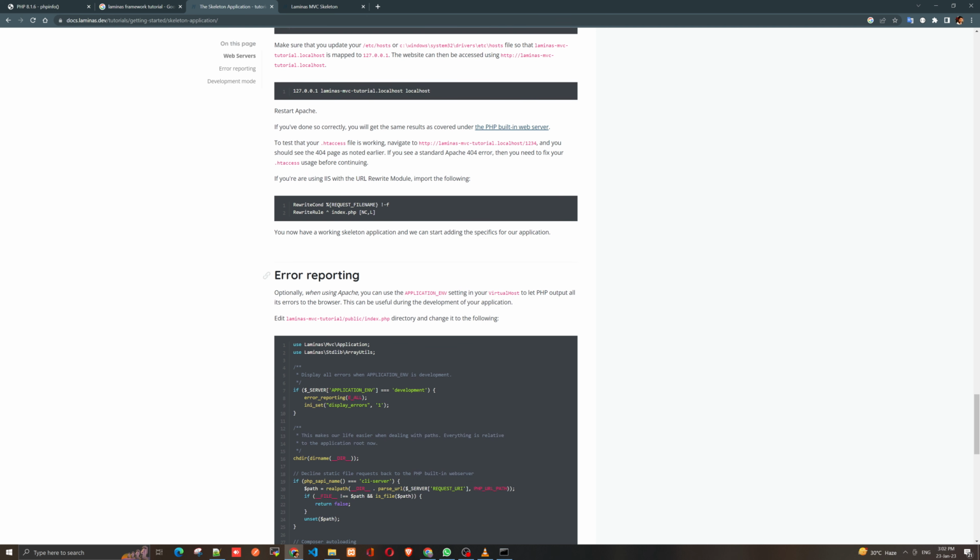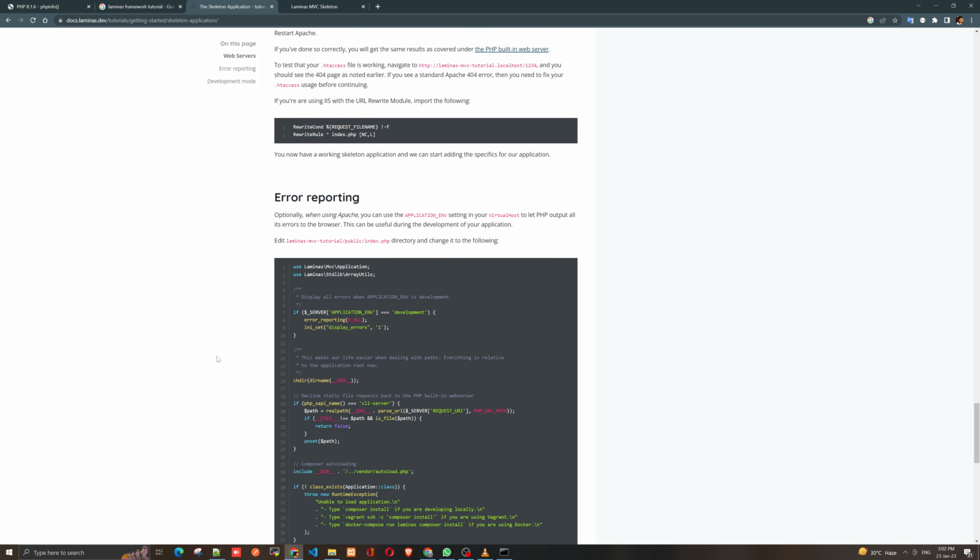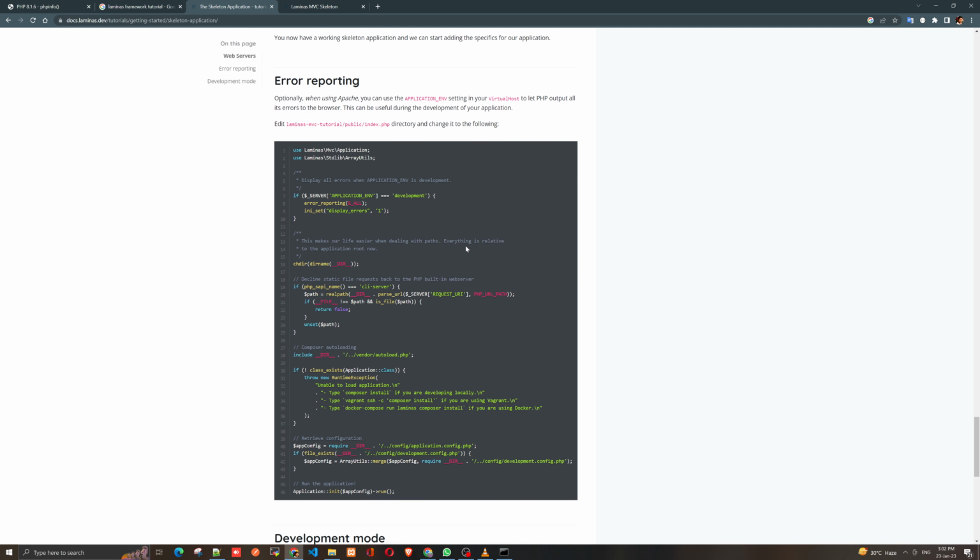Okay, error reporting. So optionally, when using Apache, you can use the APPLICATION_ENV setting, which will let the host output all its errors to the browser. This can be useful during the development of the application. Okay, Laminas MVC public index.php, change directory and change it to the following.